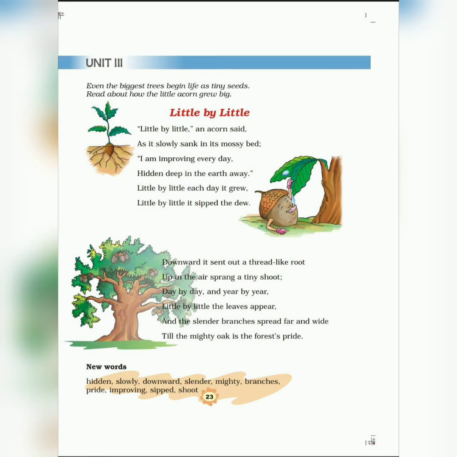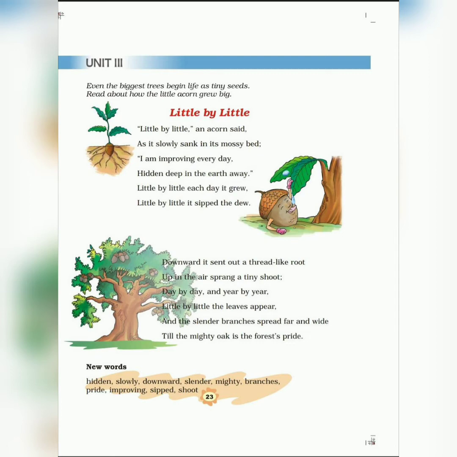Sank means to go under some surface, below the surface of something, especially if we talk about liquid or water. And mossy refers to something which is covered with moss, and moss is the green colored plants you all must have seen around the rivers or the oceans or on the stones or near the trees.